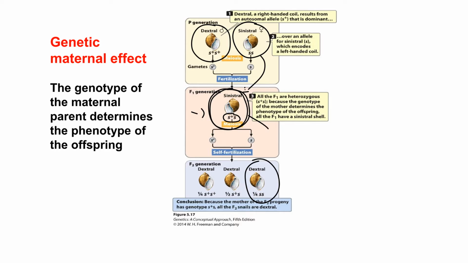However, since it's the maternal parent which determines the phenotype, all F2 generation will be dextral. So keep in mind, genetic maternal effect means that the phenotype of an offspring does not reflect its genotype, but the genotype of the mother.